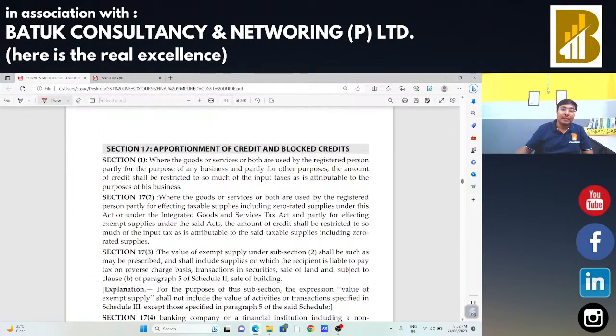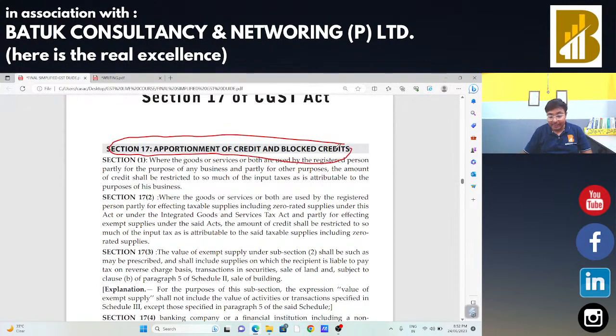Now, section 17, apportionment of credit and blocked credit. You will remember when we covered section 17 subsection 5, that is blocked credit on motor vehicles, vessels, aircraft, we said that we would discuss section 17 subsection 5 then, but section 17 subsections 1, 2, 3, 4 we would discuss at a later stage. So now we are going to start our discussion on section 17 subsection 1, that is where the goods or services or both are used by the registered person partially for the purpose of business and partially for other purposes.